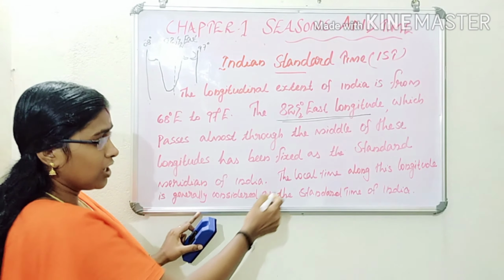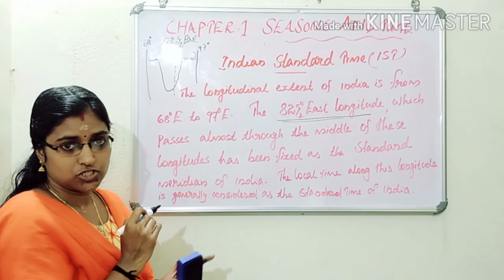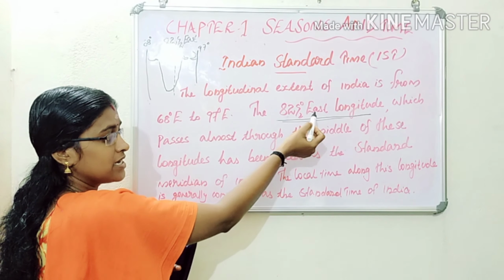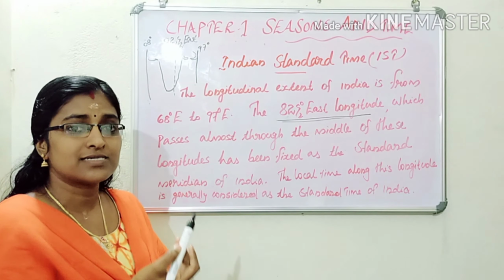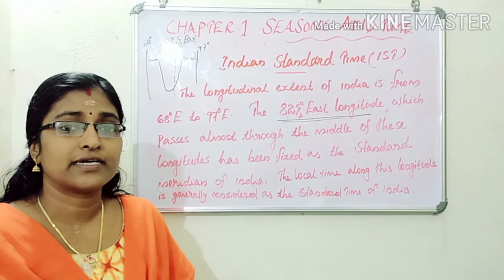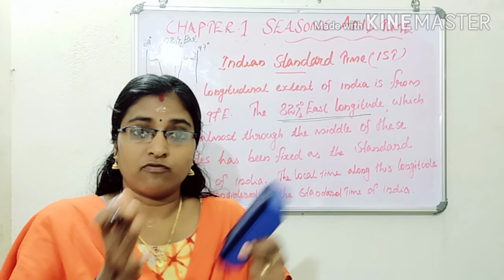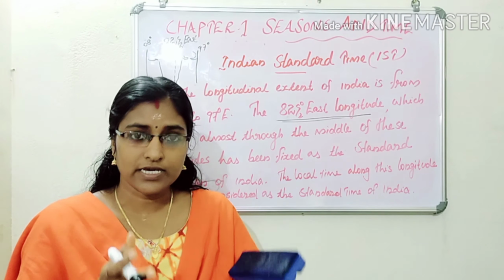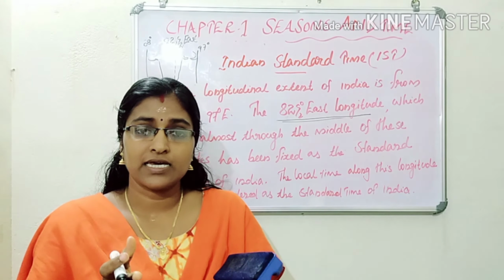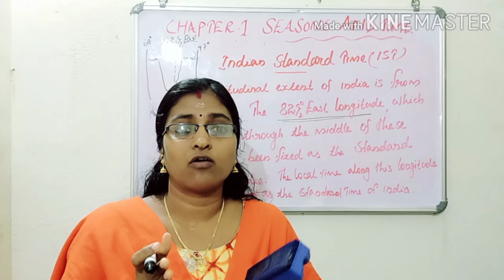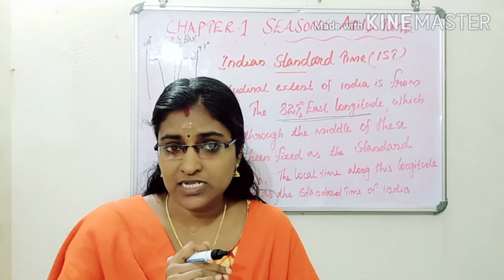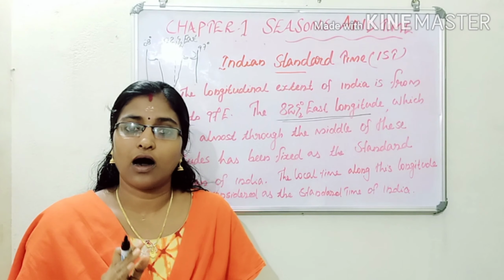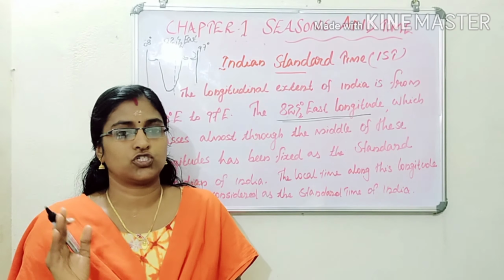The local time along this longitude, the 82.5 degree east longitude, is considered as the standard time of our country. Then which is India's standard meridian? No doubt, that is the 82.5 degree east longitude.